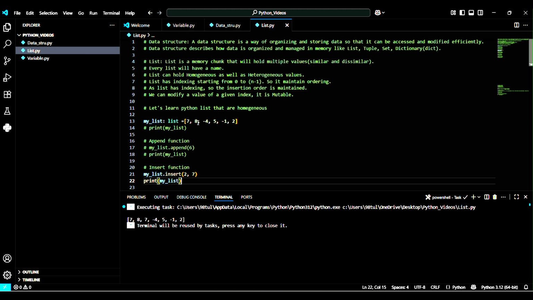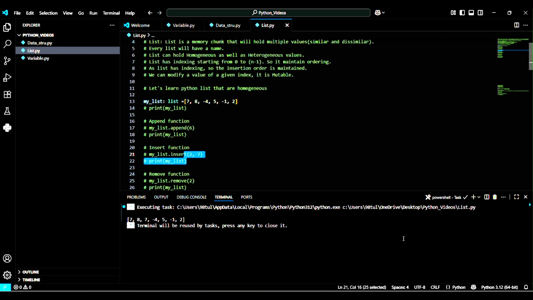This is 0, 1 and 2. So 7 is inserted and the existing elements, minus 4, 5, minus 1, 2, shifted backward, that means to the right side. Okay, I hope it is understandable. Let's comment this line. So let's move.